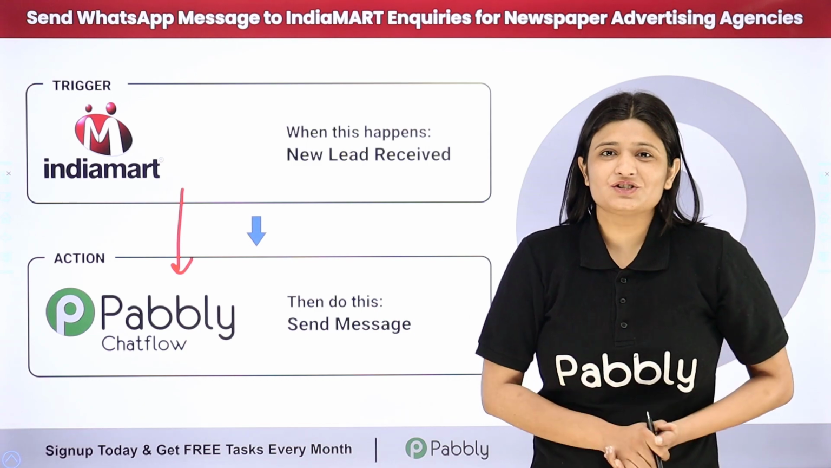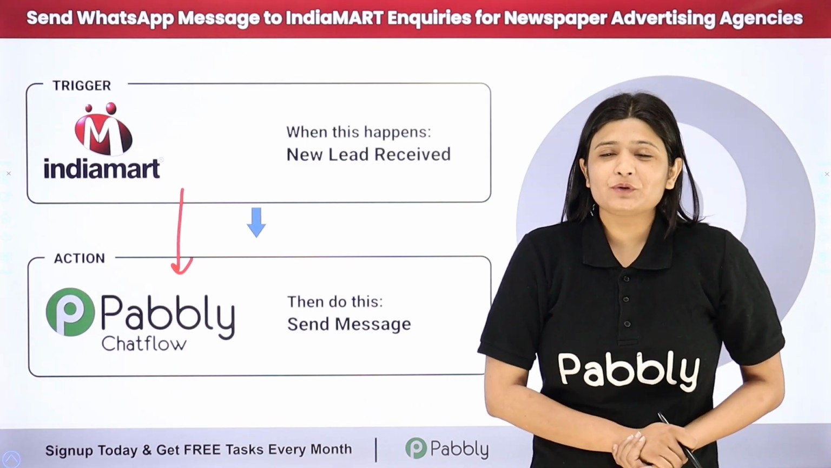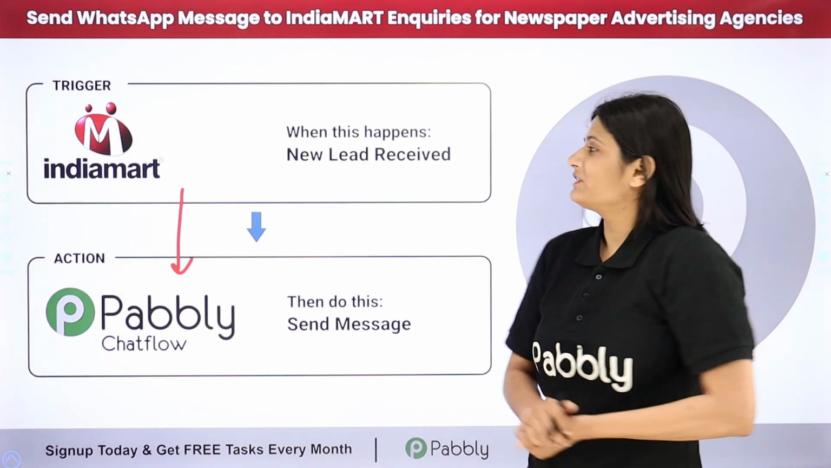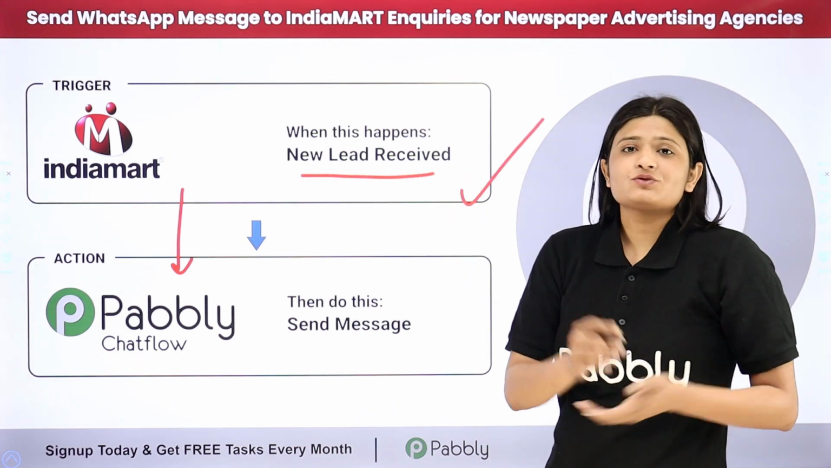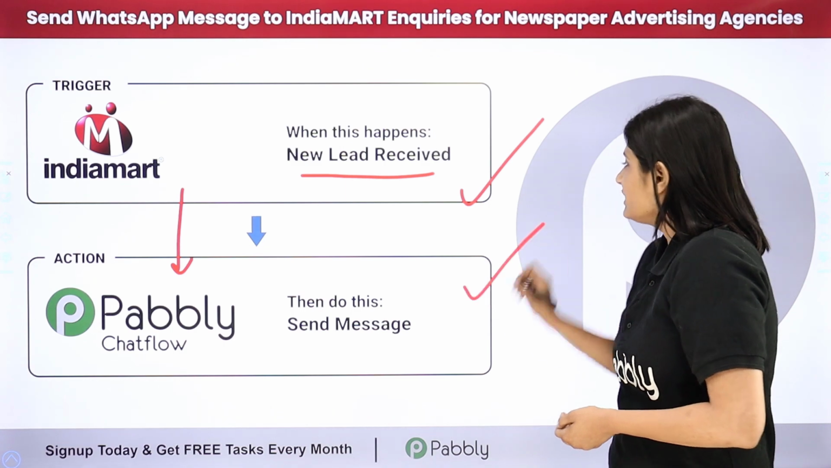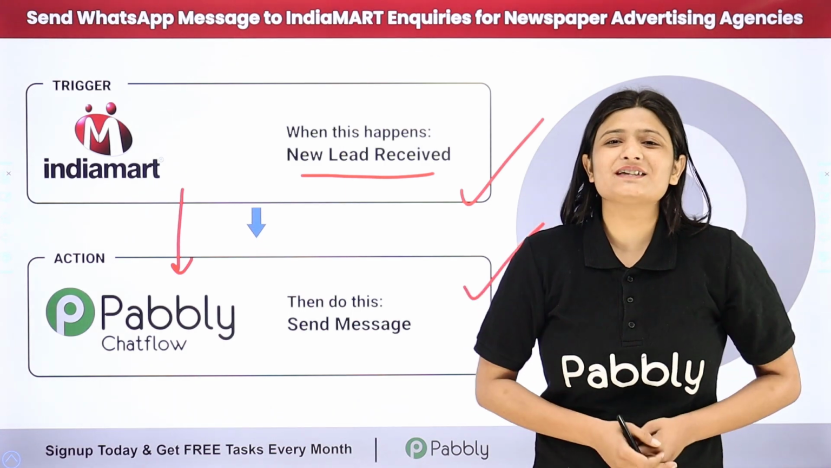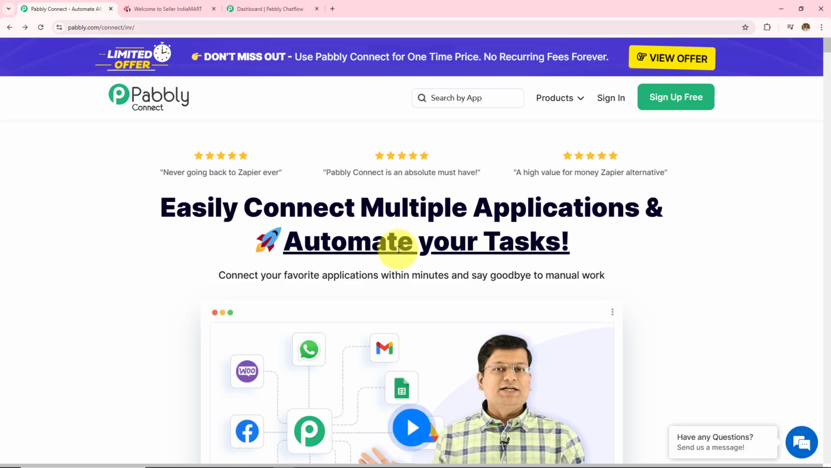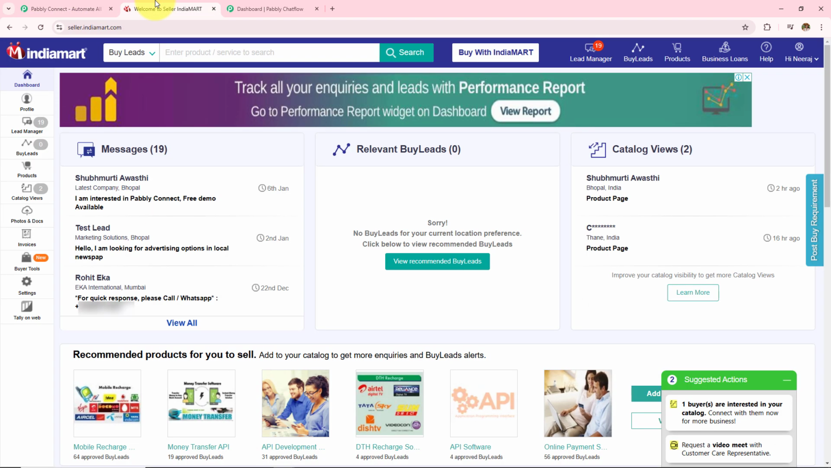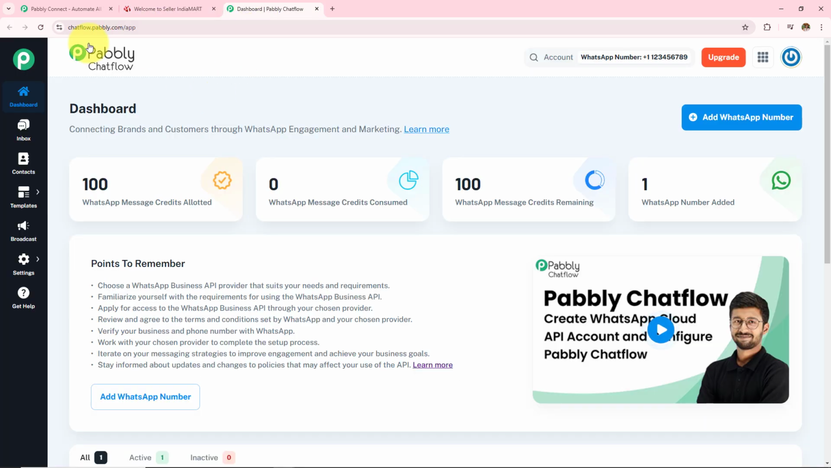So with the help of Pabbly Connect, I am going to build this connection in such a way that whenever I will receive new lead or the inquiry in my IndiaMart, a WhatsApp message will be automatically sent to that lead or the inquiry. Now if you want to learn this amazing automation step by step, then let me take you all to my screen. In this video, we are going to learn how to send WhatsApp message to IndiaMart leads and inquiries for newspaper advertising agencies. For this, we are going to create automation between IndiaMart and Pabbly Chatflow with the help of Pabbly Connect.